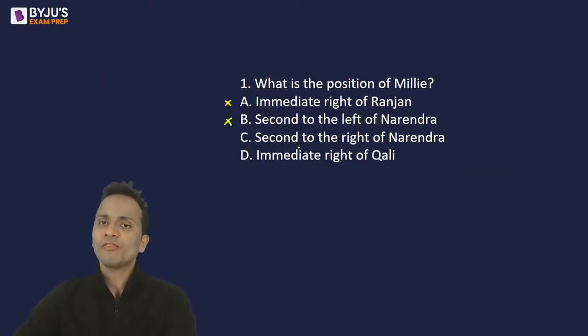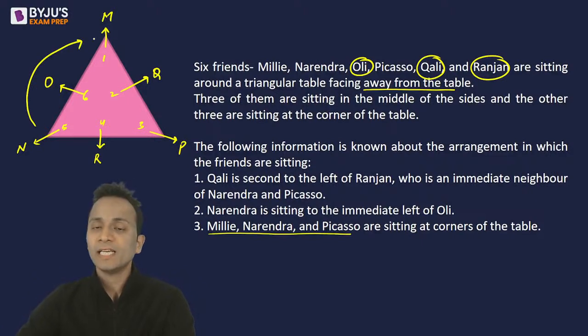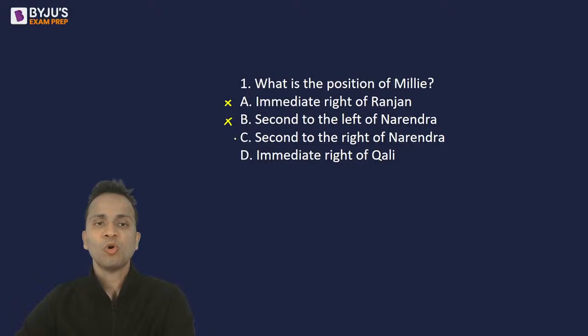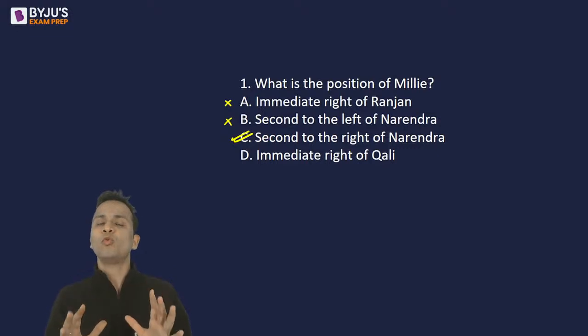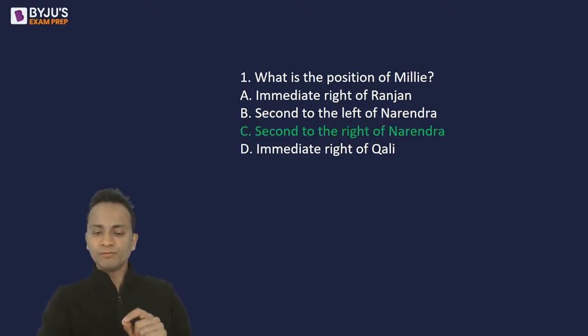Second to the right of Narendra is Millie, yes, it is absolutely correct. So option C will be the correct answer. Once you are done with the arrangement, you can mark all the questions very easily. So the correct answer is option C for question number 1.